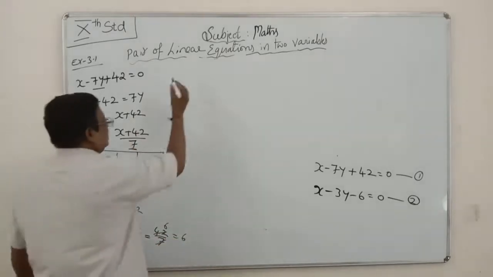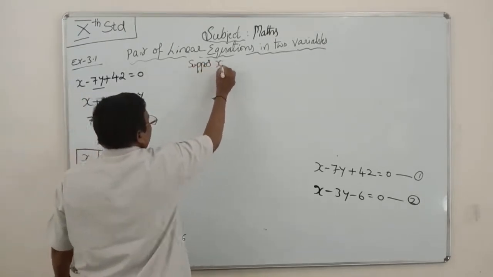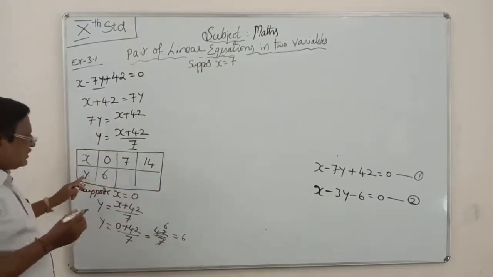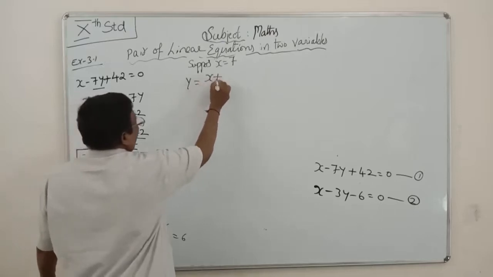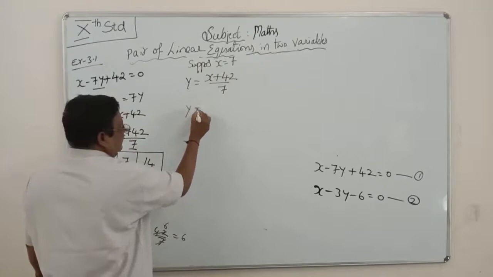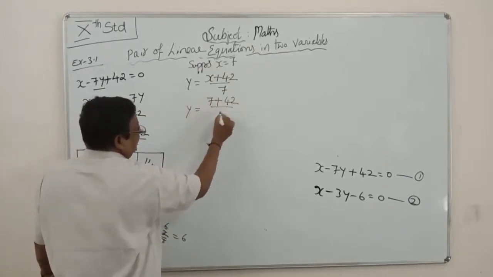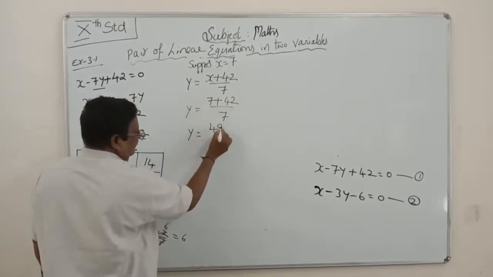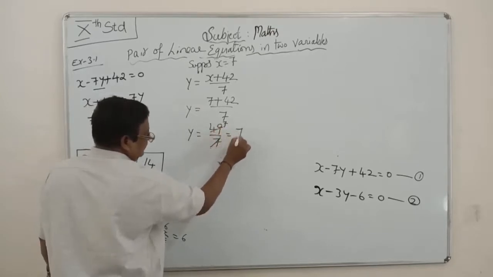Second one, suppose x is equal to 7. What is the y value? Y is equal to x plus 42 divided by 7, which is 7 plus 42 by 7. 42 plus 7 is 49 by 7, and 7 sevens are 49, so y is equal to 7.